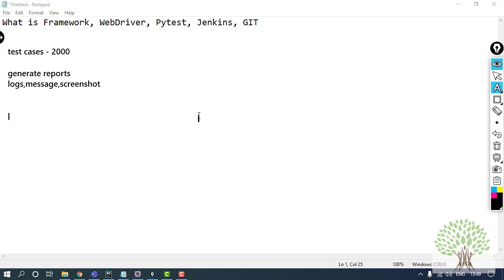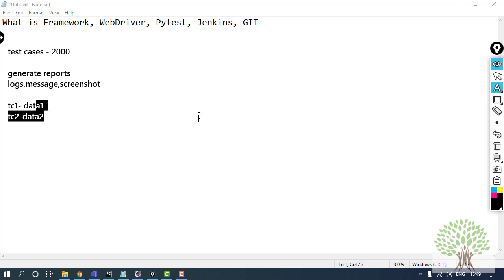In 2000 test cases, I cannot write the test data in every test case. I cannot do like in test case 1 I have data 1, in test case 2 I have data 2. I cannot do that because if I have to change any of the data, I have to change it at every occurrence where it's being used. So that is not possible.